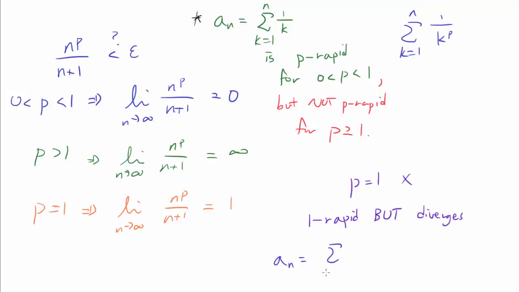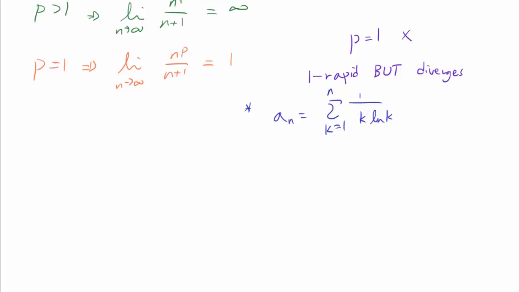So we want a sub n such that the denominator grows fundamentally faster than k to the first power, but not too fast, such that it does not lose its 1 rapid property. And one way of doing so, instead of increasing the power of k, is to multiply by the natural log of k, because the natural log of k fundamentally grows slower than any k to the p for positive values of p. Now here is what I assert. I assert that if we define a sub n like this, it is 1 rapid, but it also diverges. Let's prove both of them really quickly.